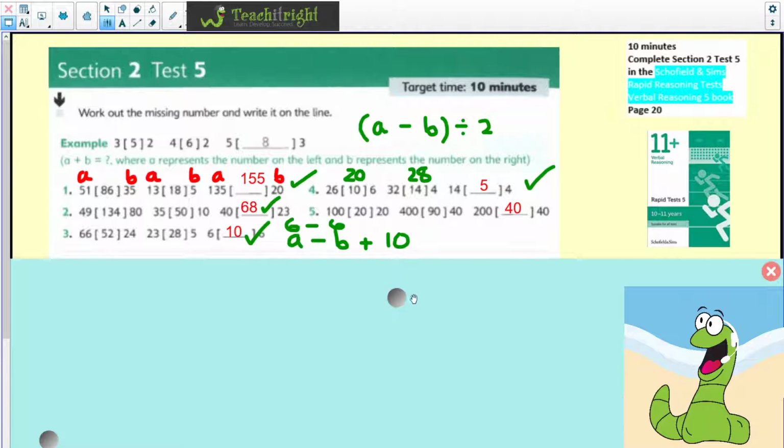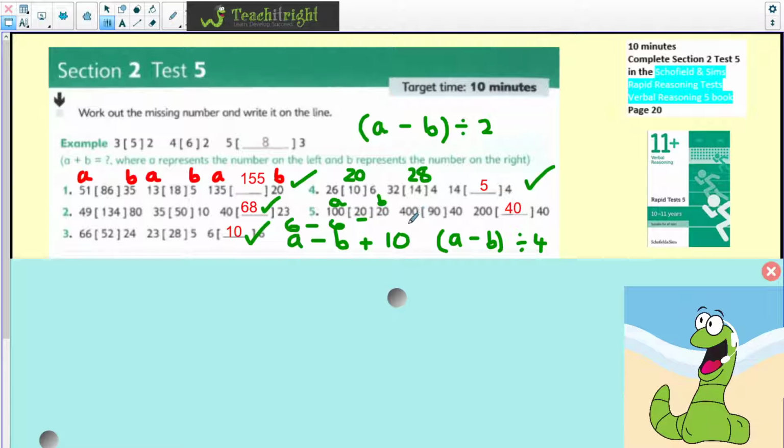Question 5, again a double operation. This time we're going to do A minus B. So again, if you think about the algebra, divided by 4. So this bit comes first. So again, labelling that as A and that as B. So we've got 100, take away 20 rather, to give me 80. Divided by 4 gives me 20.